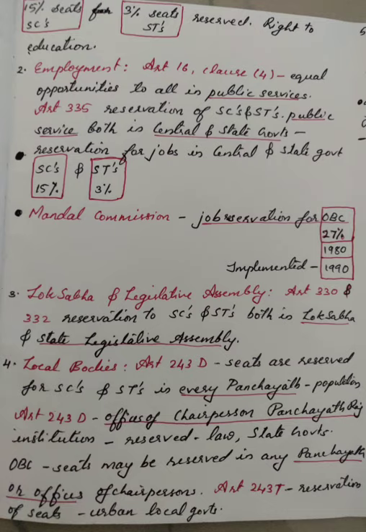For backward classes also, seats may be reserved by the state government in any panchayat or offices of chairpersons. Article 243T provides for reservation of seats for these groups, that means scheduled castes, scheduled tribes and other backward classes, in urban local government.